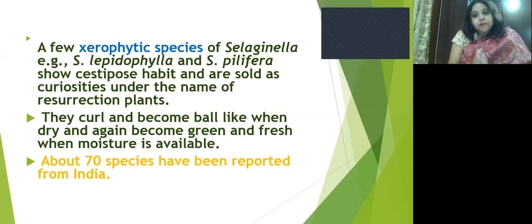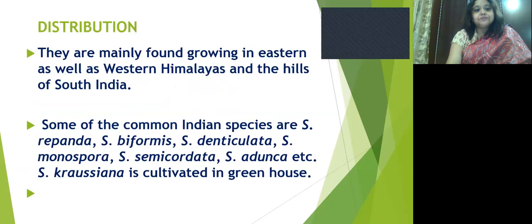From India, about 70 species have been reported. They are mainly found growing in the eastern and western Himalayas and also in the hilly regions of South India.